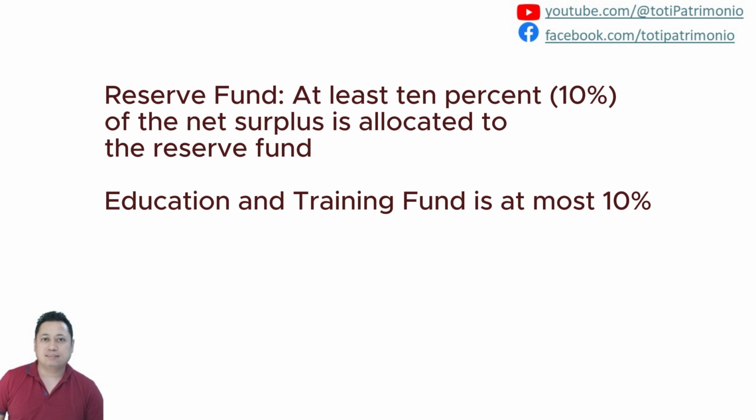First, the reserve fund. The reserve fund should be at least 10% of the net surplus. So at least 10% for the reserve fund. The education and training fund should be at most 10%, not more than 10%. So general reserve fund at least, education and training fund at most 10%. So that's all in all, that's 20%.